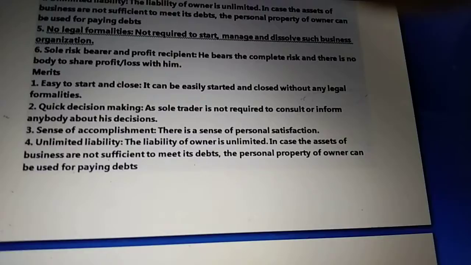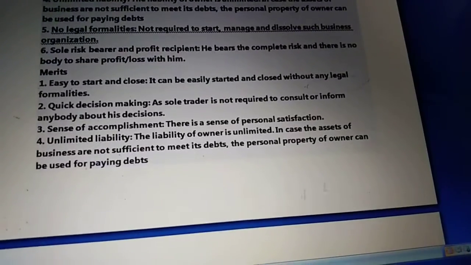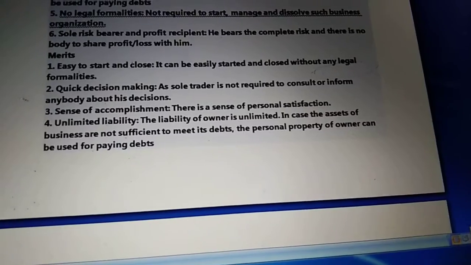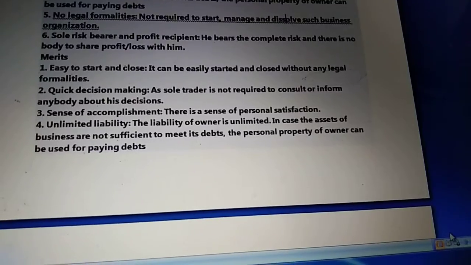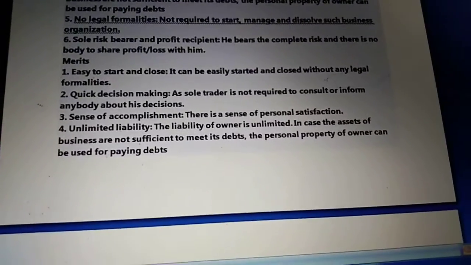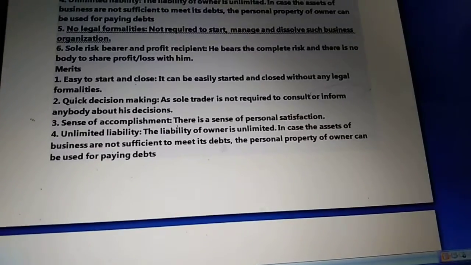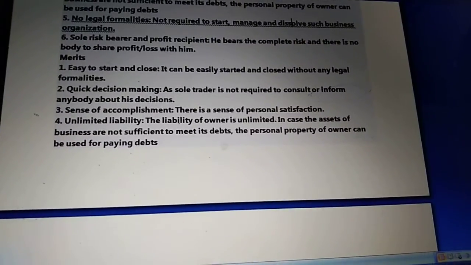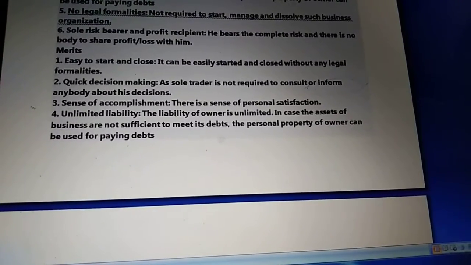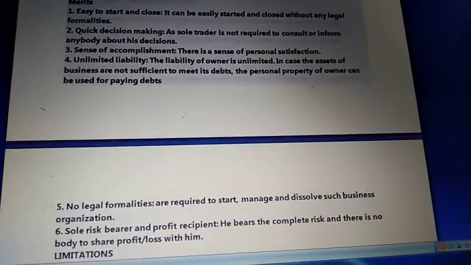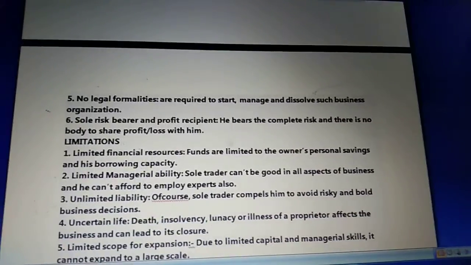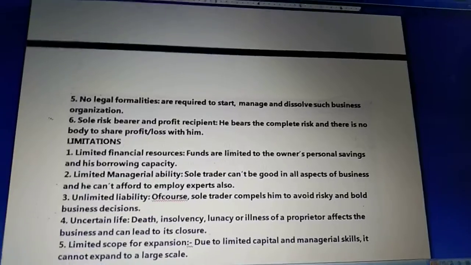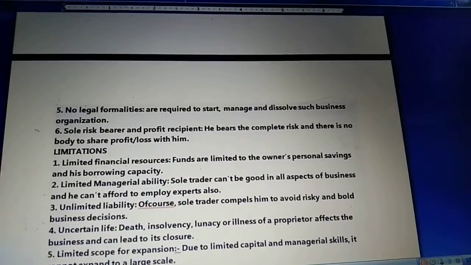Unlimited liability. Unlimited liability means the liability of an owner is unlimited: if the assets of the business are not sufficient to meet its debt, the personal property of the owner can also be used for paying the debt. So that is also seen as an advantage here, that in case the owner is not able to pay from the business itself, they can pay from their personal assets also. Next, no legal formalities are required to start, manage and dissolve such a business. As I told you earlier, we require very few formalities for starting that type of business.